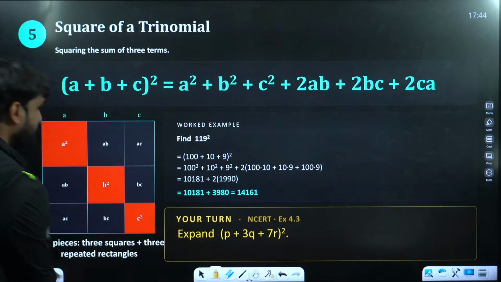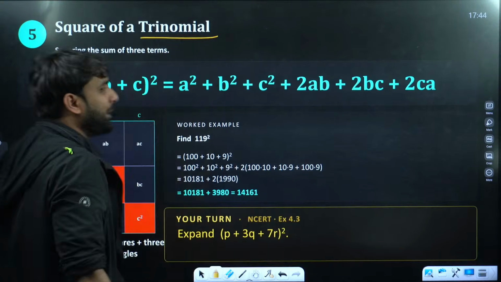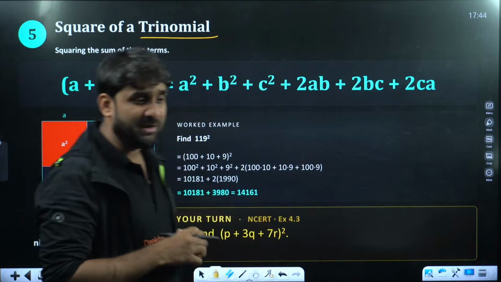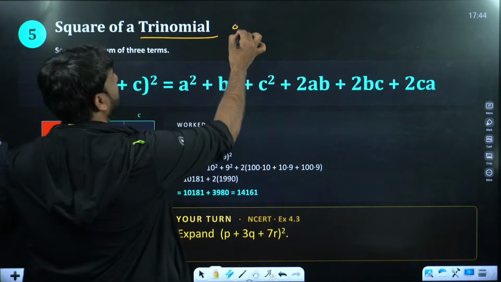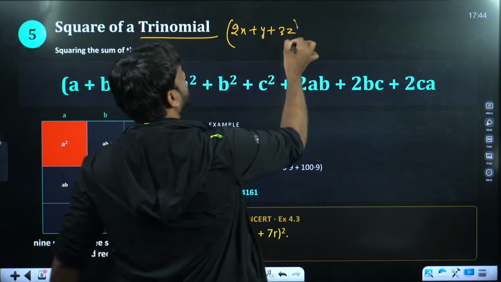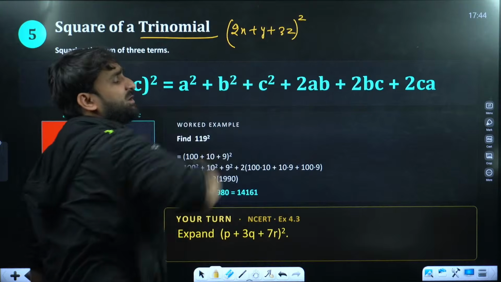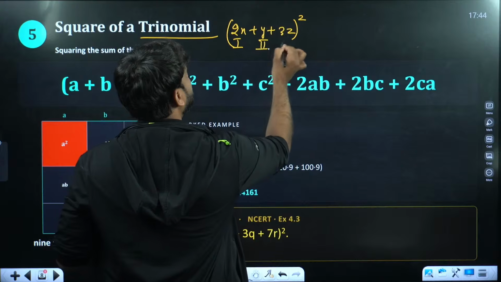Moving ahead. Okay. Now coming to the square of a trinomial. Trinomial means when three terms are in addition form and we are squaring that. For example, (2x plus y plus 3z) whole square. Such expressions are called trinomials, because how many terms are there? First term, second term and third term.